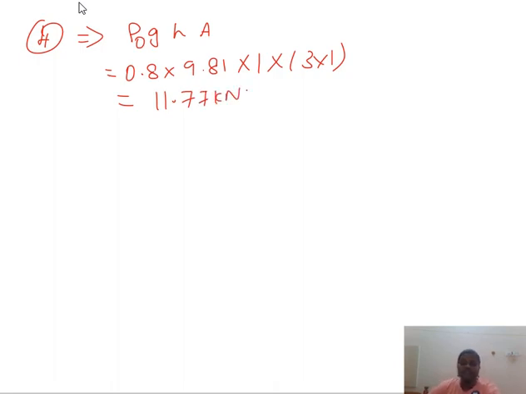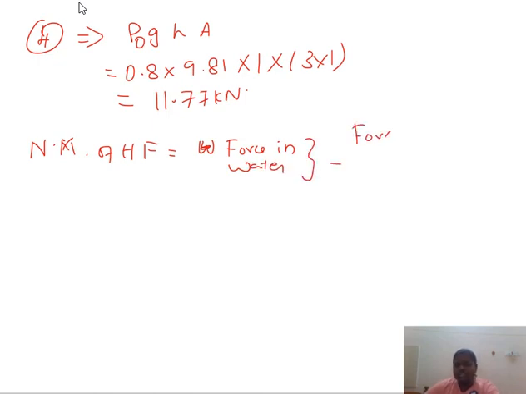So finally we get the net magnitude of horizontal force equal to force in water minus force in oil. So what is the force in water? We get that 117.72 minus 11.77.